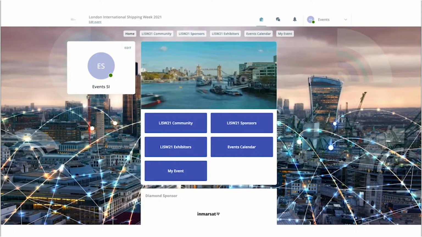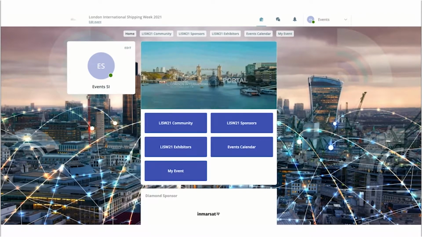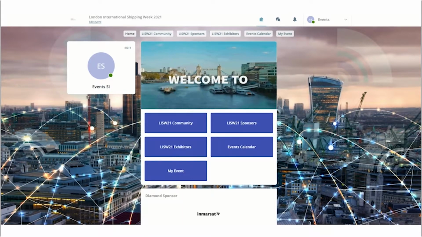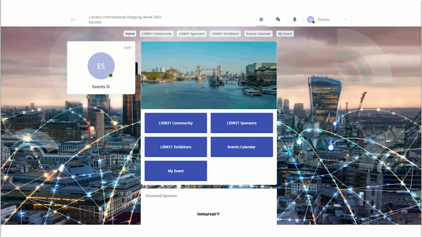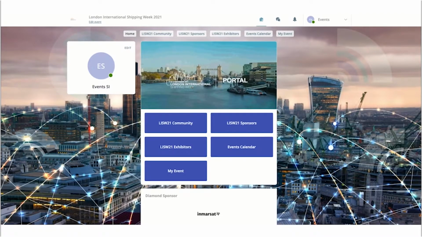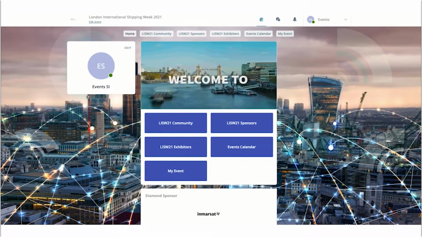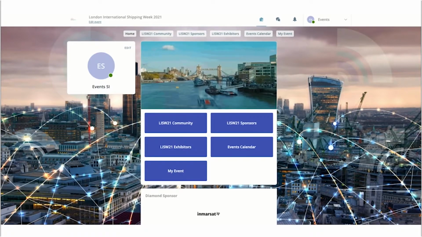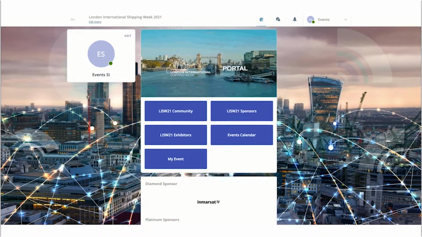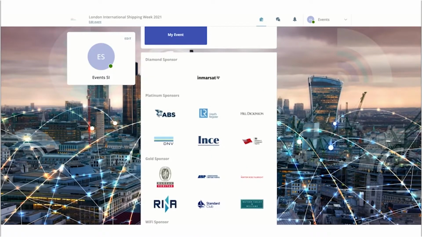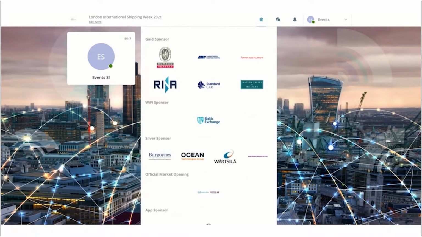For all those that have registered to the event, they will be able to access the platform and log in. Once they log in, they will have access to all of the information that they need for the entire week. So as you can see on the home page, we have some different buttons down here, which the information is hosted behind. The buttons are also replicated up here for easy navigation. If I scroll down, there'll be some sponsor information and logos.